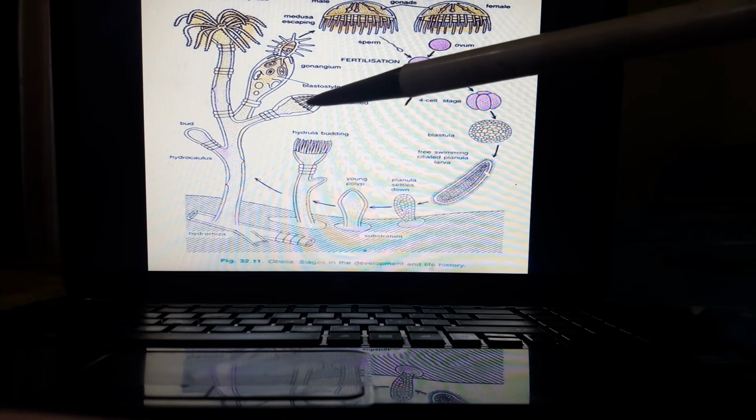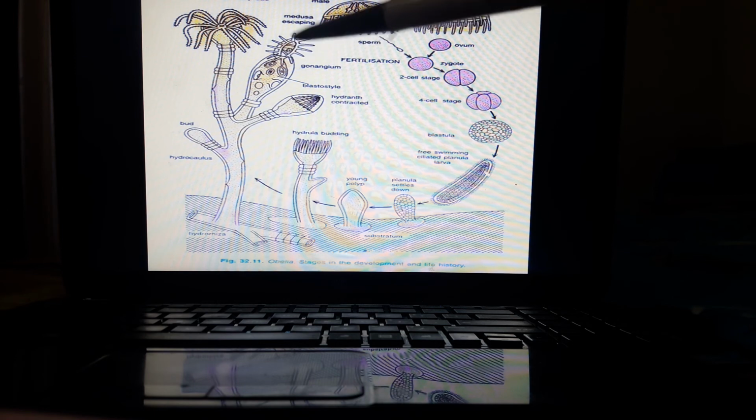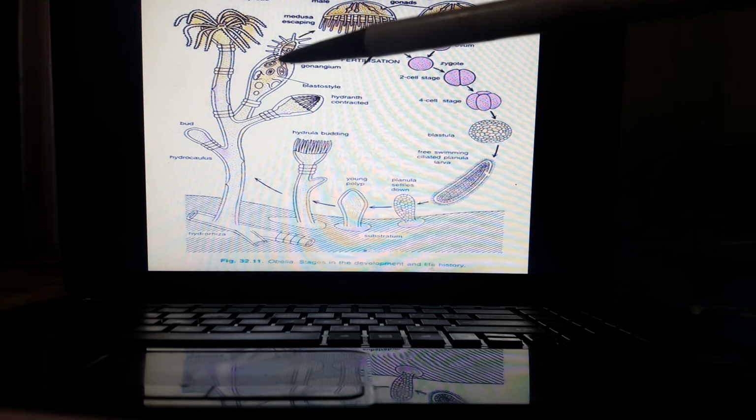Then blastostyles and medusae. These are the medusae. Polyps are nutritive in function, while blastostyles give rise to the reproductive individuals. These blastostyles, look, the medusa is coming out from here.